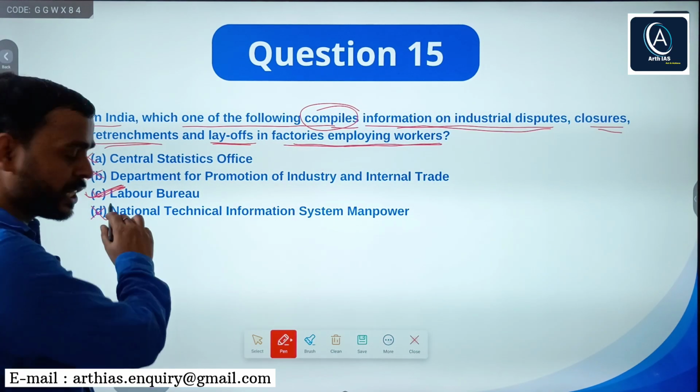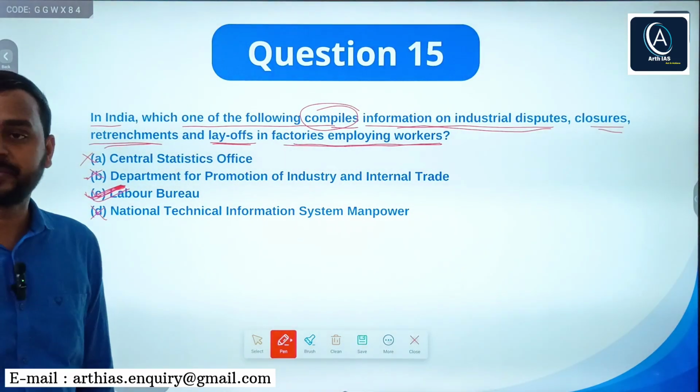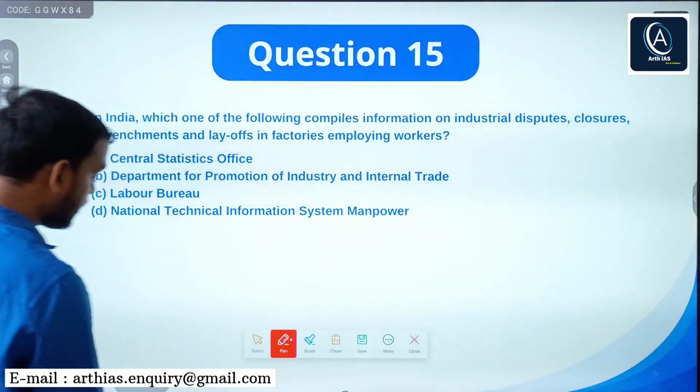C is the right answer. Labour Bureau. Here is the explanation. You can read.